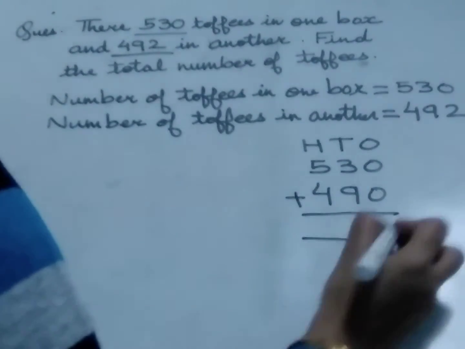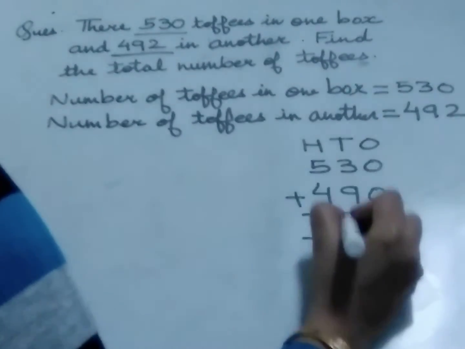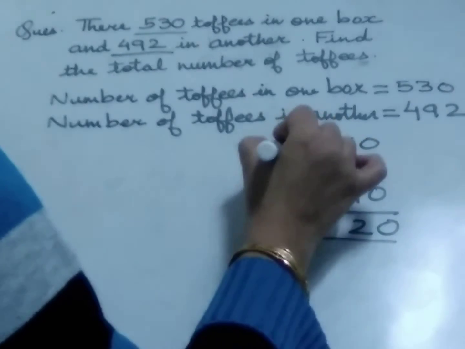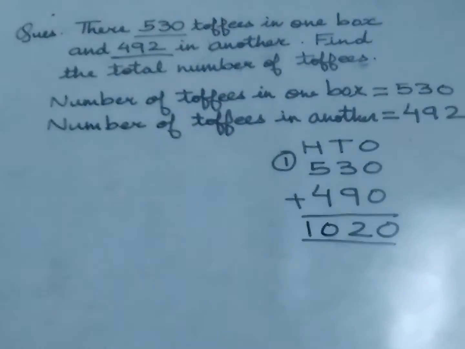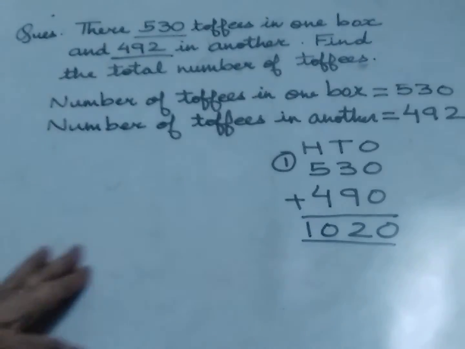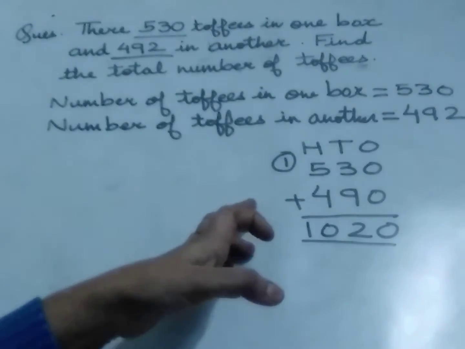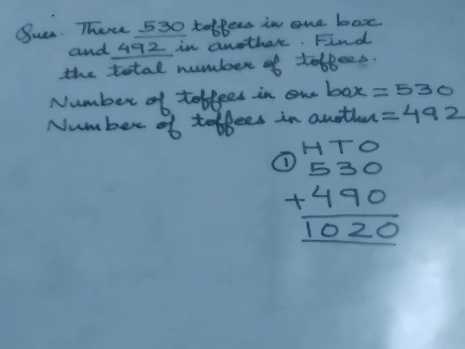On addition, we will get 0 plus 0 gives us 0, 3 plus 9, 12, 1 carried over, 5 plus 4, 9, 9 plus 1, 10, 1020. So on adding 530 and 490, we get 1020.